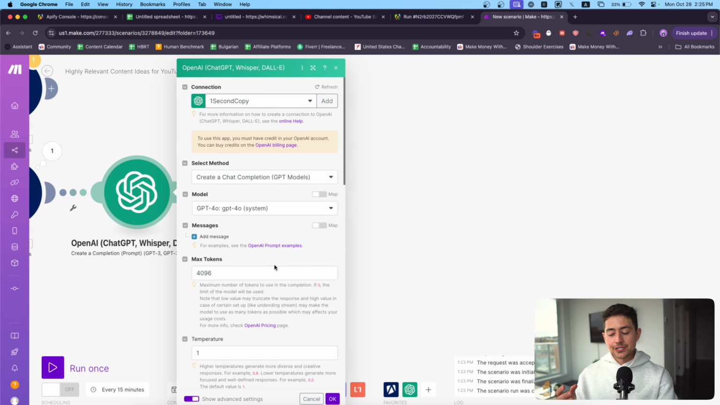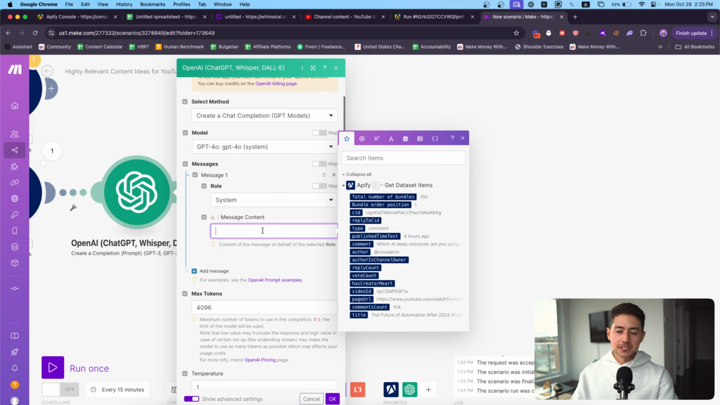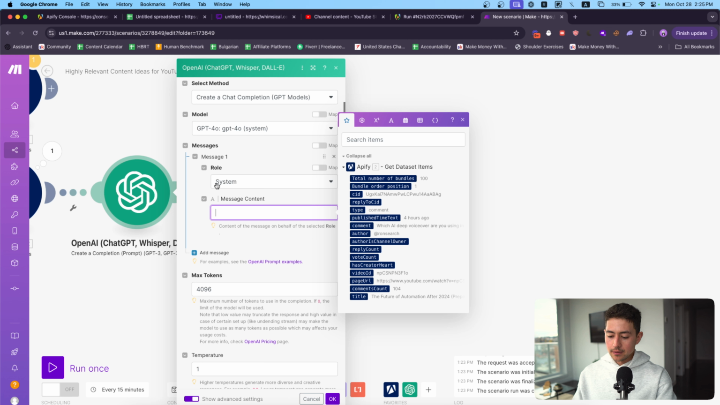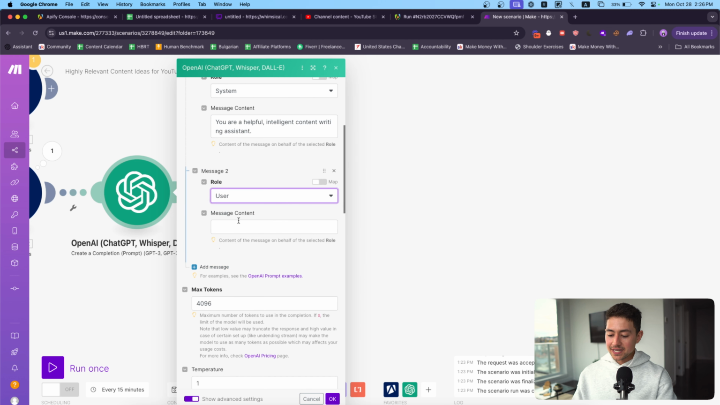If you don't know how JSON works, it's just a form of structured data that will essentially enable us to prompt this and then receive the outputs as formatted data that we can use in the rest of our flow without having to take additional steps. So I'm going to go to message content here. I'm going to set a system prompt. I'll just say, you are a helpful, intelligent content writing assistant. And then underneath, I'm going to add a message as a user.